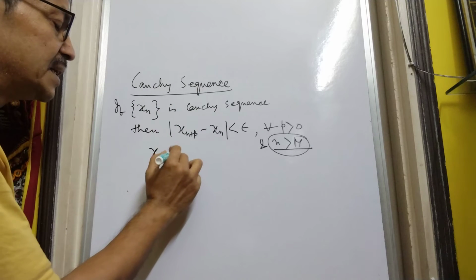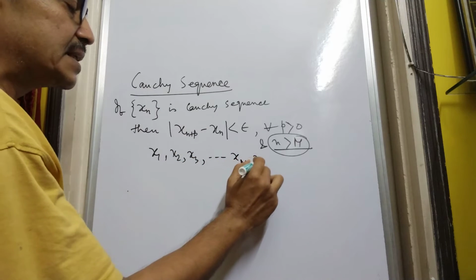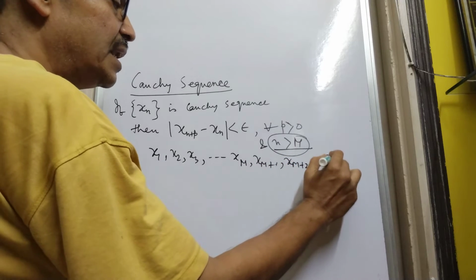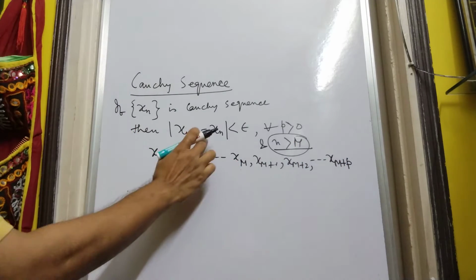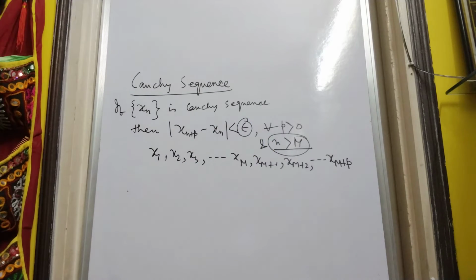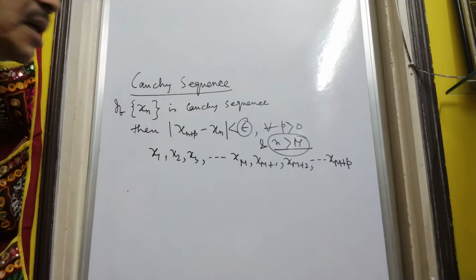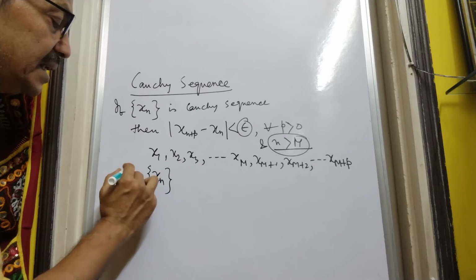If we write the values of this sequence xn as this, we easily see that even the difference between xm plus p and xm is also arbitrarily small. Remember that epsilon is an arbitrarily small positive number. So all these terms are getting closer to each other. So this is the definition of Cauchy sequence, and from this definition it naturally follows that